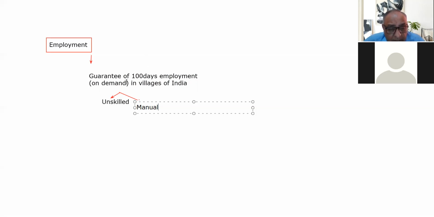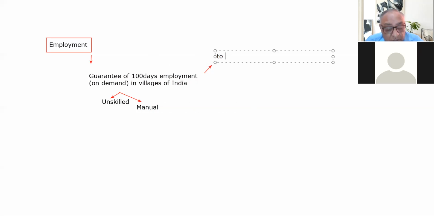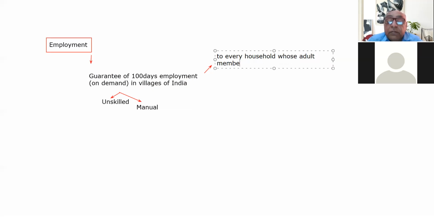I have told you that there is a guarantee of 100 days of employment on demand in villages of India. To whom? It is to every household, which is important to remember, whose adult member volunteers to do unskilled manual work.